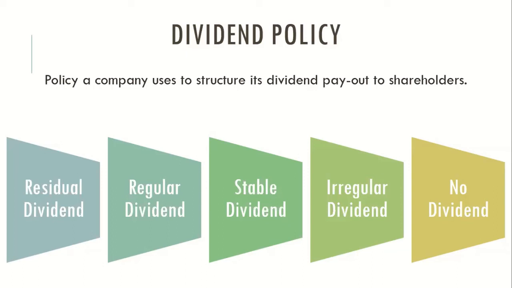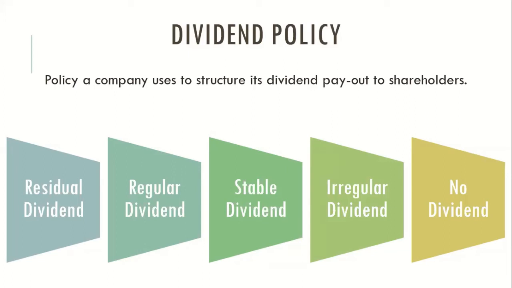Then you have stable dividend. In stable dividend, the board of directors adopt a policy by which they will pay a certain proportion of the profit every year. So let's say 20% of the profit. This year you made 1 lakh, so 20% of 1 lakh for sure will be paid as dividend. Next year, if it is 10 lakhs, then 20% of 10 lakhs will be paid as dividend. That's what happens in stable dividend.